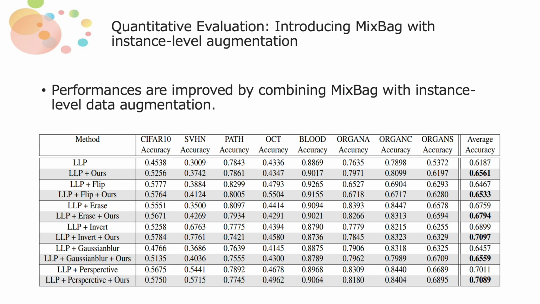We introduced MixBag with instance-level augmentations. We used standard augmentation techniques: flip, erase, invert, Gaussian blur, and perspective. From the table, we can observe that instance-level data augmentation improved accuracy. But our method further improved accuracies by combining with instance-level data augmentation.